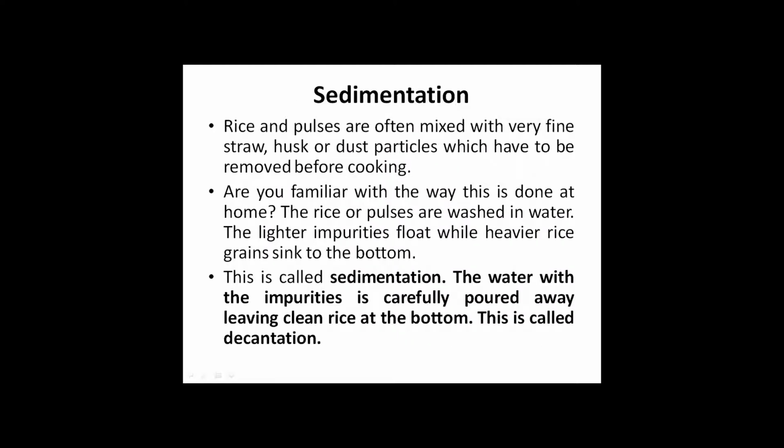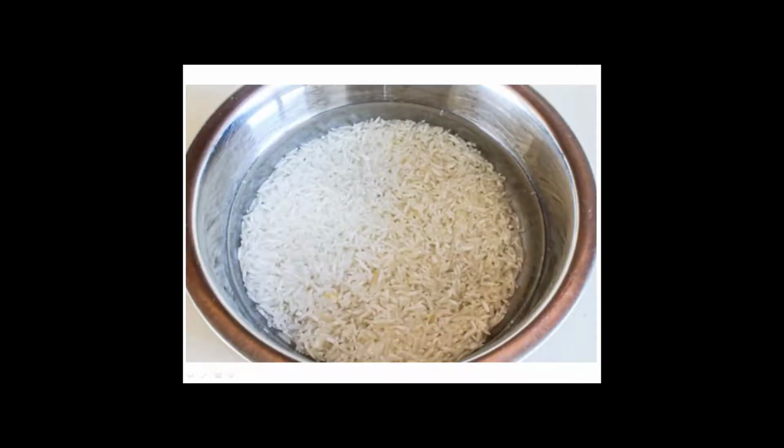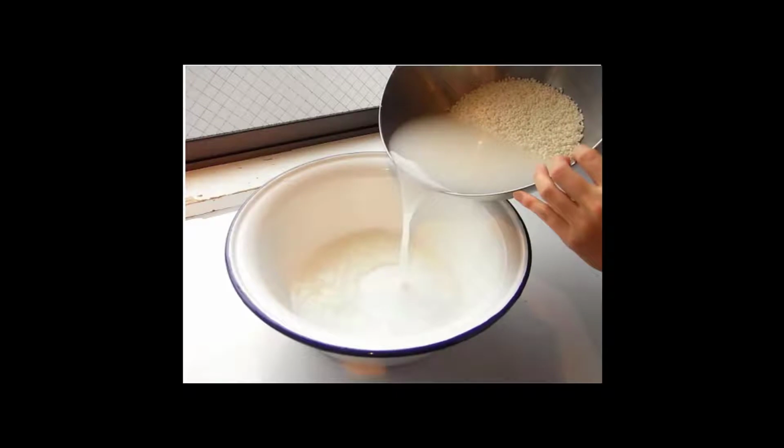Sedimentation. Rice and pulses are often mixed with very fine straw, husk or dust particles which have to be removed before cooking. Are you familiar with the way this is done at home? The rice or pulses are washed in water. The lighter impurities float while heavier rice grains sink to the bottom. This is called sedimentation. The water with the impurities is carefully poured away, leaving clean rice at the bottom.